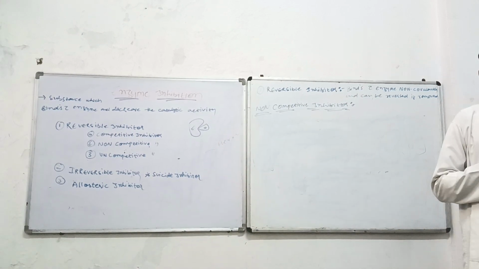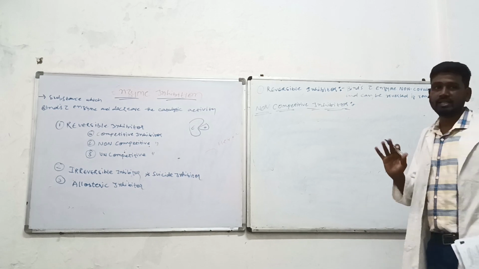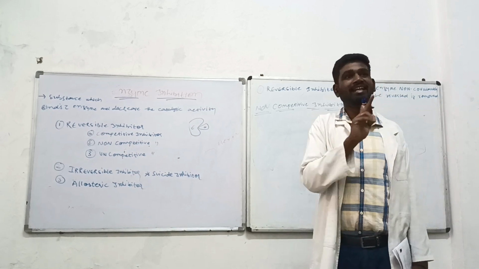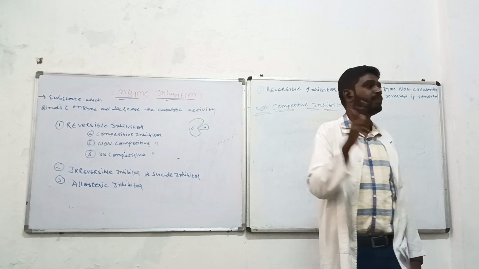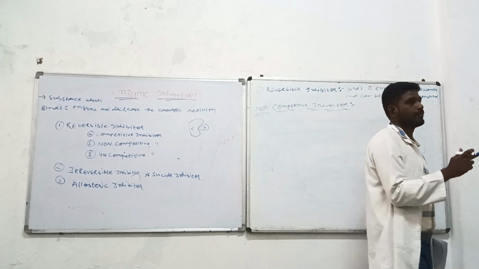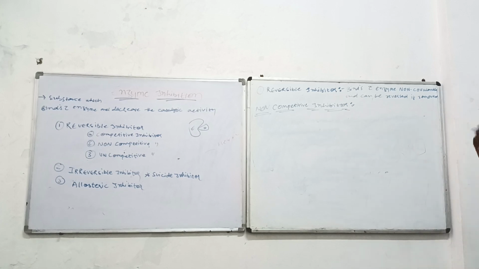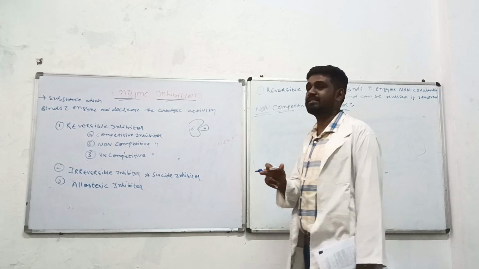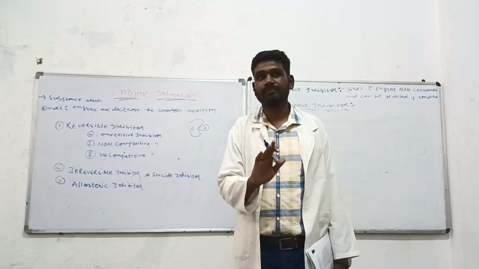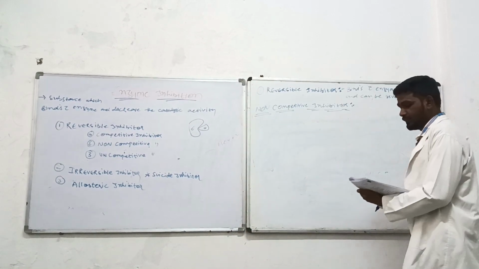Now the word itself is representing. There is no competition happening, but in spite of that, inhibition is happening. In the previous one, there was a competition between the inhibitor and the substrate. We understood. But here there is no competition, even though the inhibitor is there, inhibition is there. Okay, now we'll see.